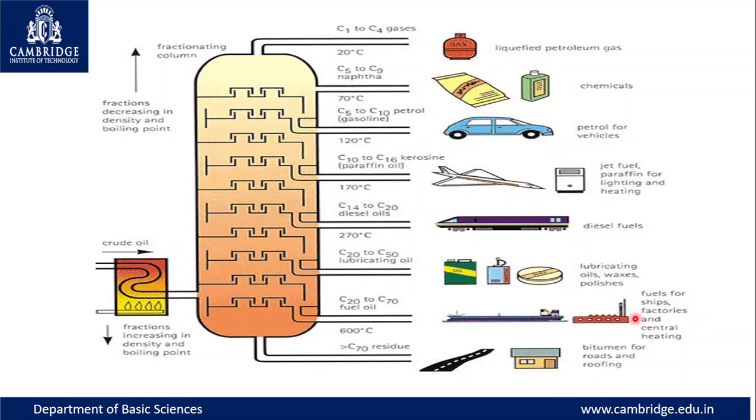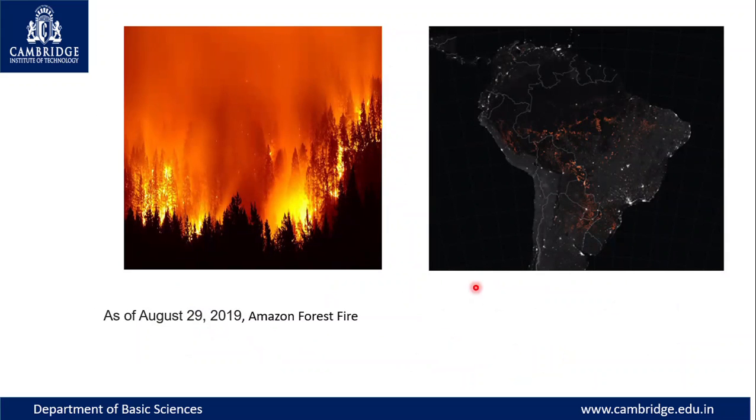These are the places where you use these hydrocarbons. That's what I mentioned in the beginning: starting from extracting the hydrocarbon, usage, that is application, and disposal, till then it will have one or the other bad impact. Another source of this hydrocarbon is forest fire. This is a recent one which took place in 2019 in the Amazon forest. So forest fire is another source of hydrocarbon pollution.